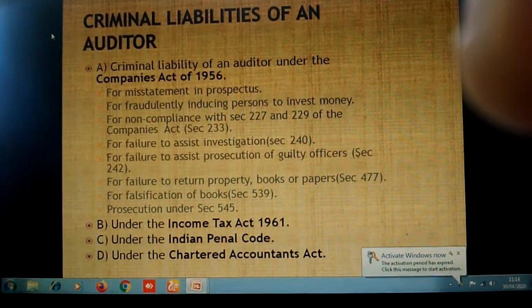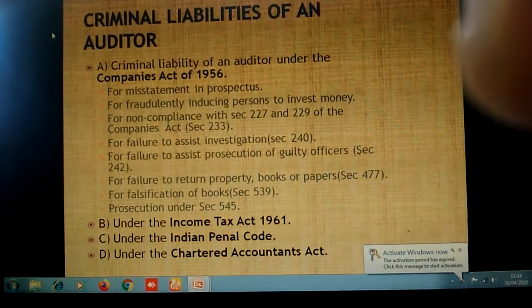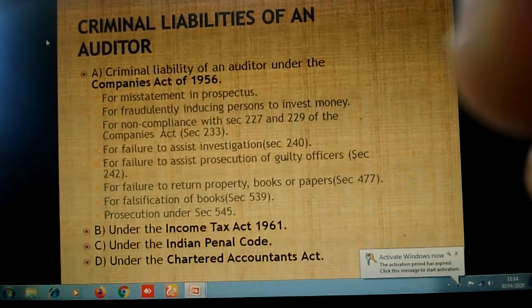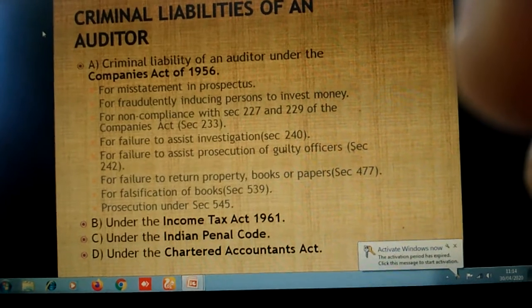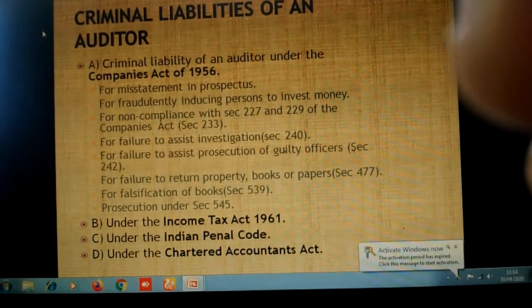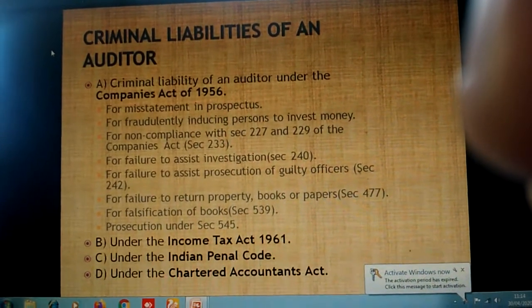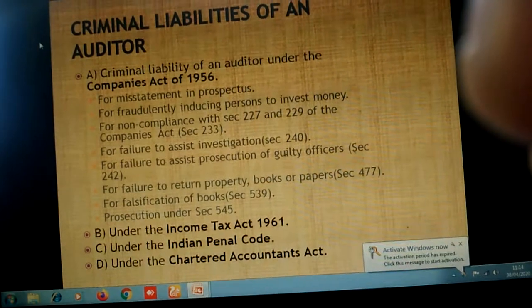As per Section 242, if the auditor fails to assist the prosecution of guilty officers, the officers who have cheated the company, if he doesn't help the central government in their prosecution, then again he will be punished with imprisonment for 6 months or a fine up to 500, or both.